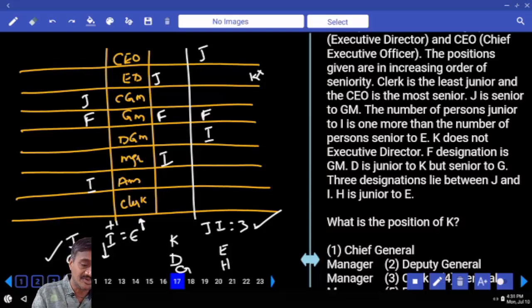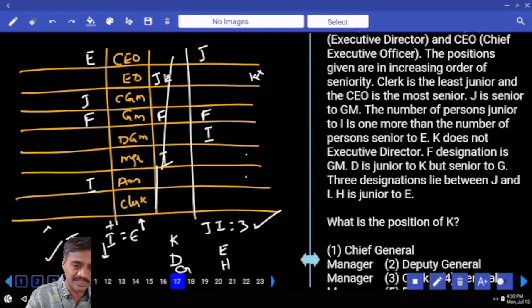Then number of persons below I. In this case how many are there? 1. That is 1 more than E. Hence where should this be? E must be at the top. Now follow here. The number of persons below I is one more than those before E. Then again coming back to this, here I is. And how many persons are there after I? 2 persons. And before this E there must be exactly 1. That means E and J must be in the same place, not possible.